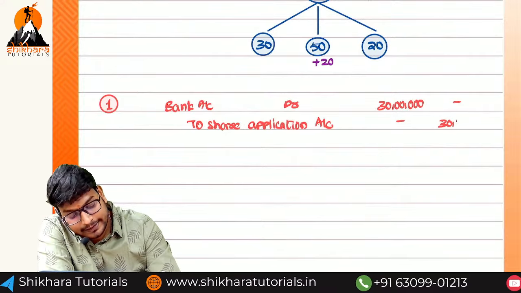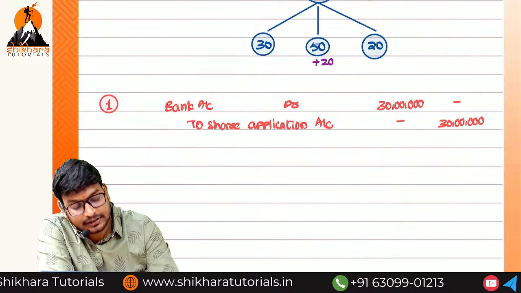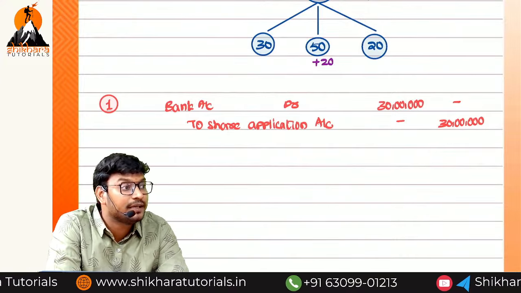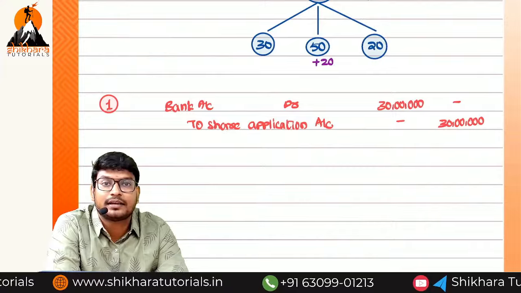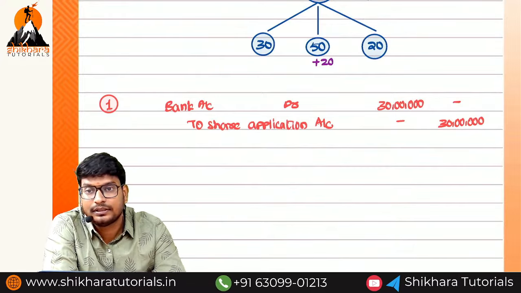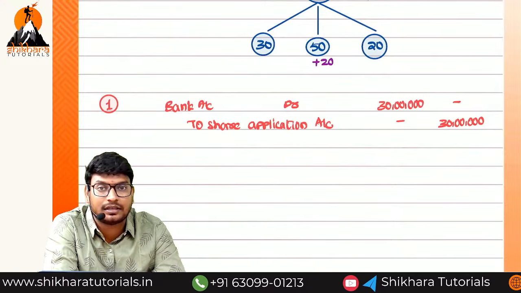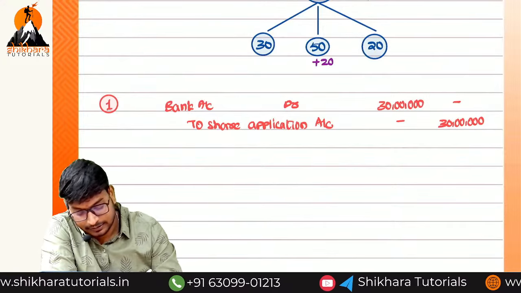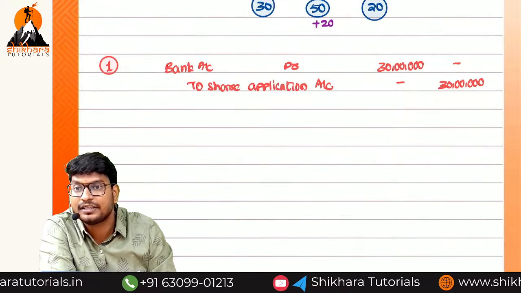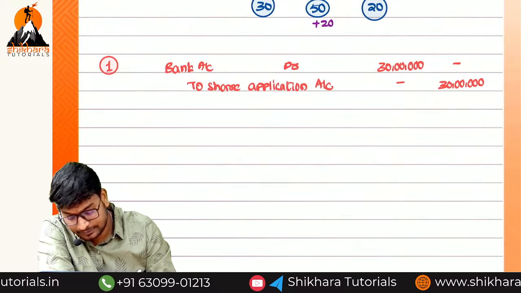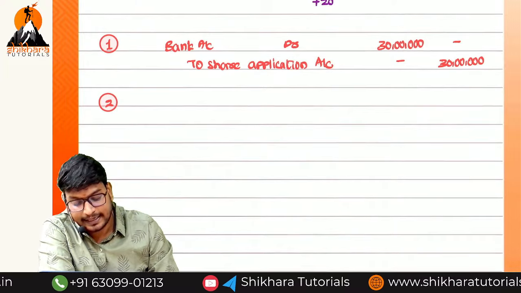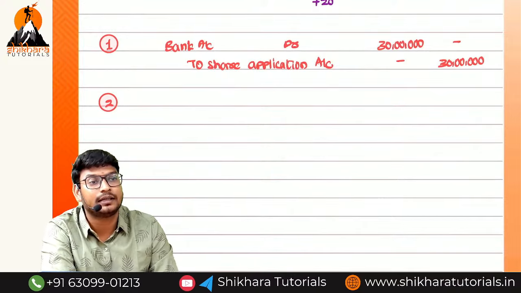While writing the amounts in the examination, try to put the commas. Otherwise calculation mistakes will happen, as we won't know whether it is 10,000 or 1,000. I am not going to write the narration, because you know it: being application money received. The second one is transferring the application money to share capital.